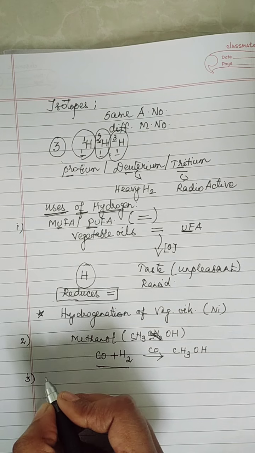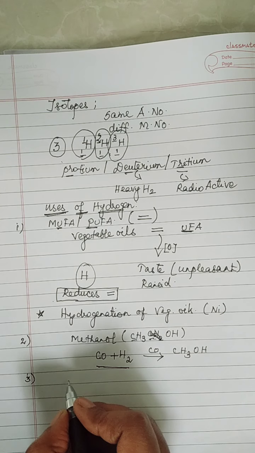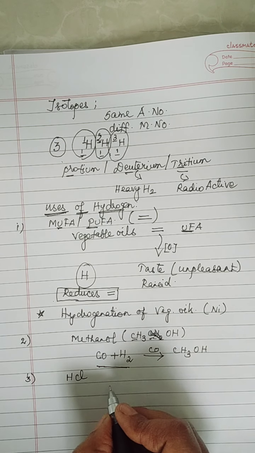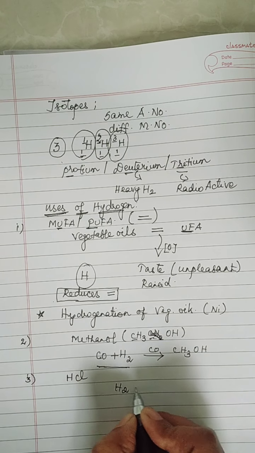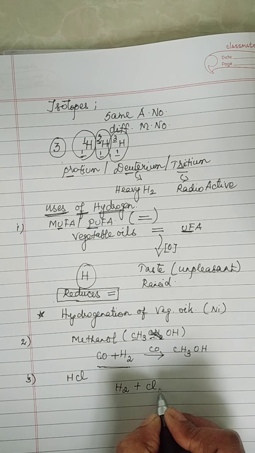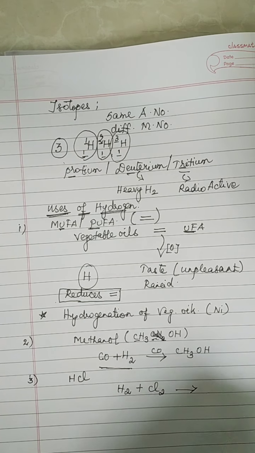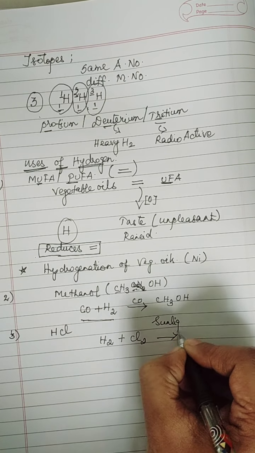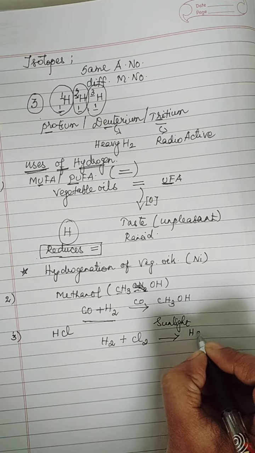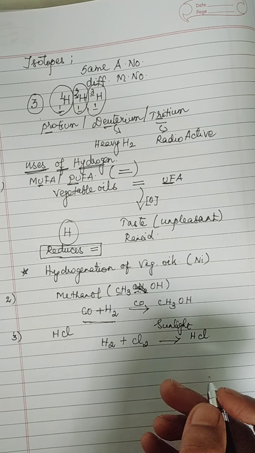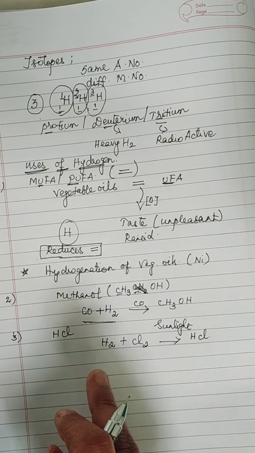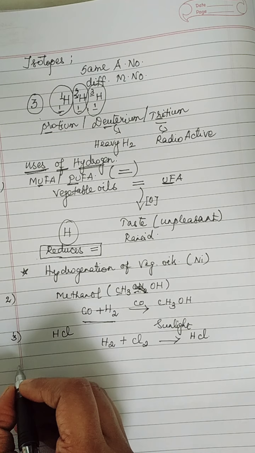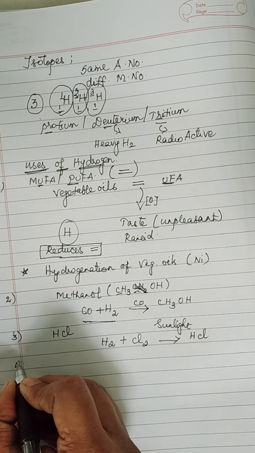Now what is the third use of hydrogen? It is used to produce hydrochloric acid, right? How? See, dihydrogen along with chlorine in the presence of sunlight, I'll be getting hydrochloric acid. So it is used to prepare hydrochloric acid. What is the reaction? Dihydrogen along with chlorine in the presence of sunlight gives hydrochloric acid. This is the third use.